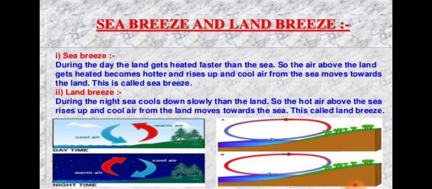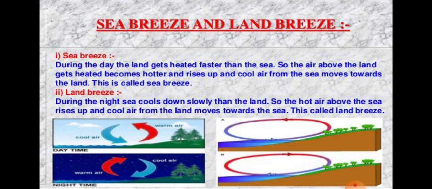Meaning, during the daytime when the sun shines, the solid land gets heated to a higher temperature much more quickly than the liquid sea water. Is it okay? Then hot air over the land rises upward and cooler air from over the sea moves toward the land in the form of a cool breeze. This breeze blowing from the sea towards the land is called sea breeze.